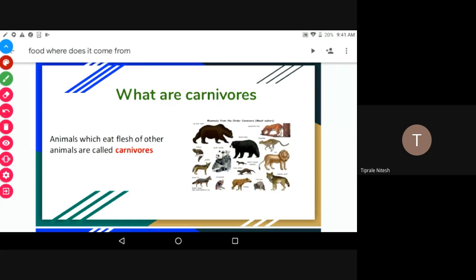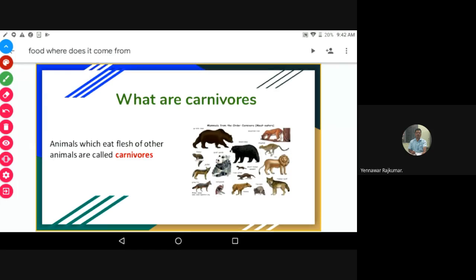So what are carnivores? Animals which eat the flesh of other animals are called carnivores. Is it clear, children? Yes, sir. Thank you very much.